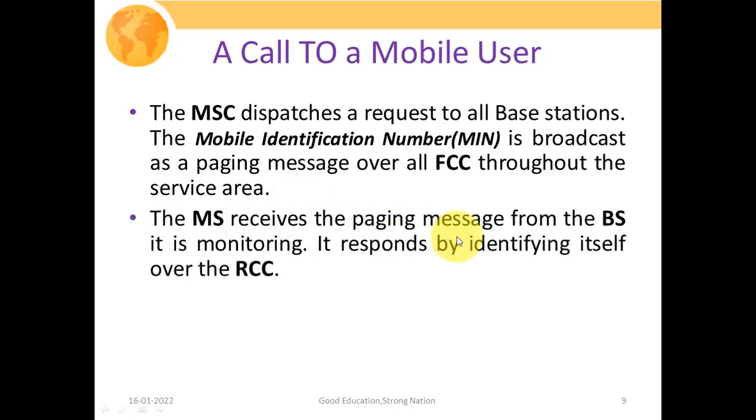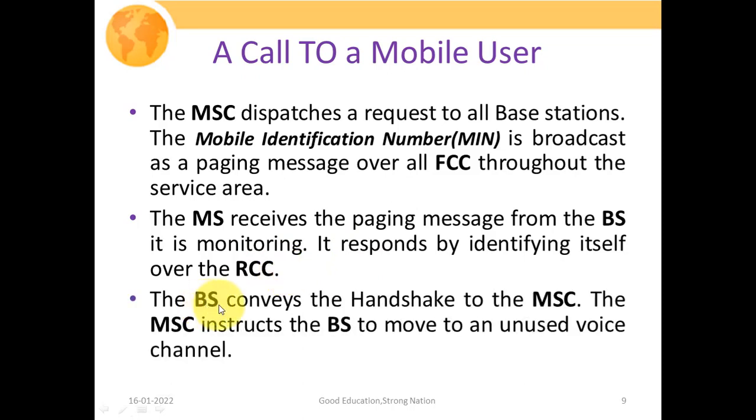So the mobile station receives the paging message from the base station it is monitoring. Obviously, if that call was generated for that mobile station, in that case that mobile station will respond to the request to your base station, saying, look, this call is for me, and that signal flow is done over your RCC, that is your reverse control channel. Then the base station conveys the handshake to the mobile switching center. The MSC instructs the base station to move to an unused voice channel. So the base station makes this bidirectional connectivity and gives this information to the MSC: look, this message is for a particular user who is connected with me or taking services from me.